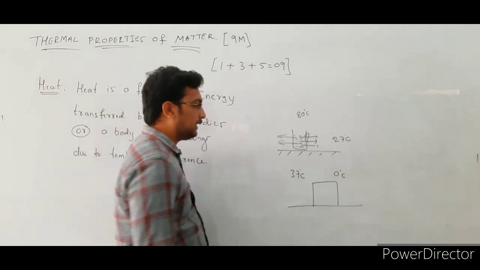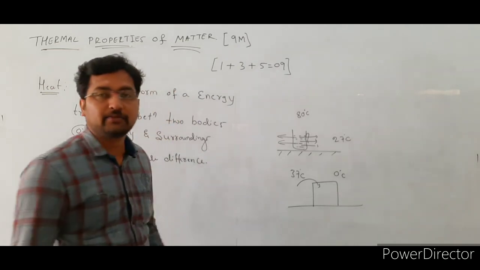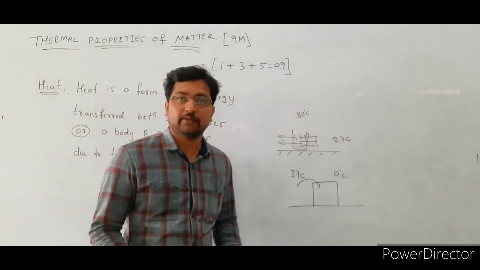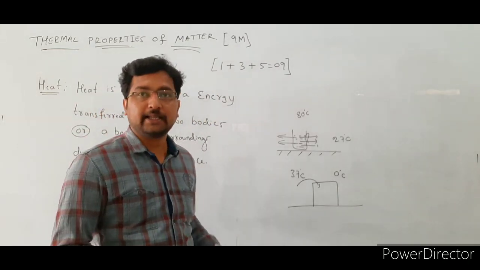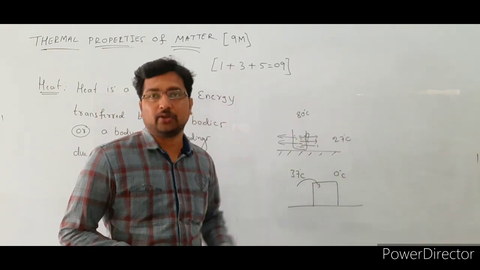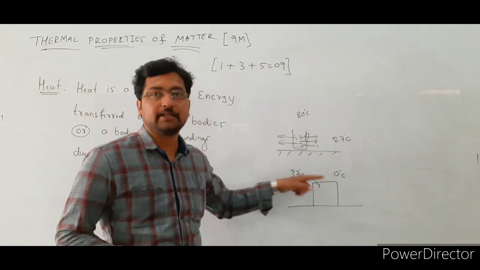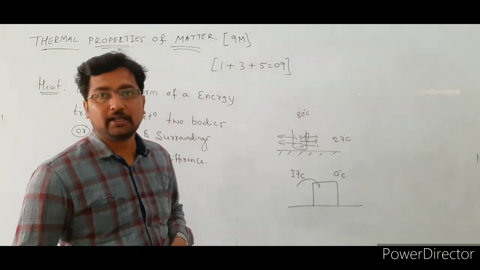In this case, heat is transferred from our body to the ice cube. We are losing heat energy, so we feel the cold. That means again heat is transferred from the higher temperature region to the lower temperature region.